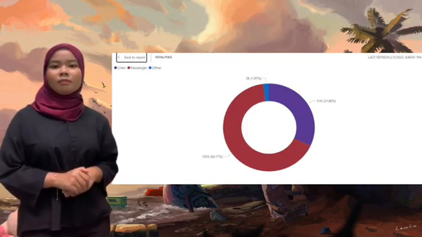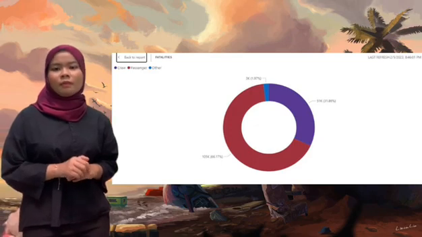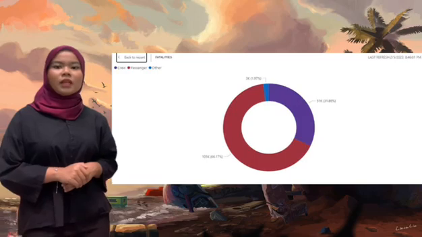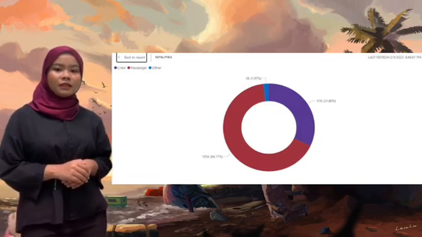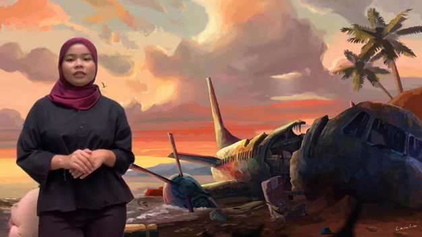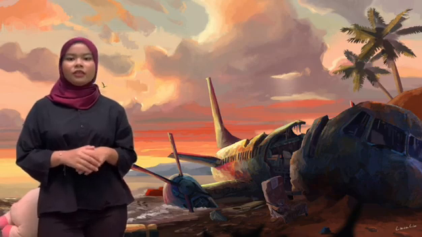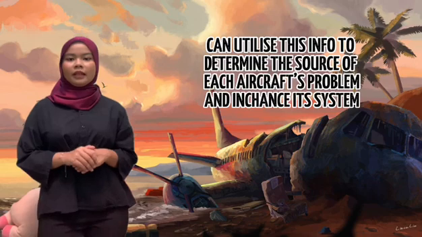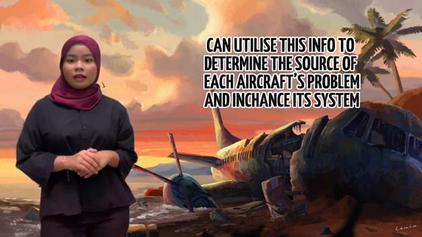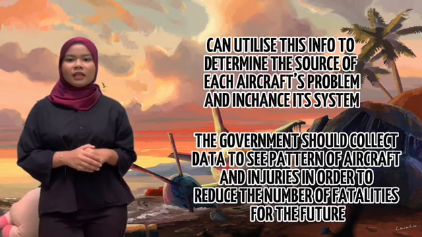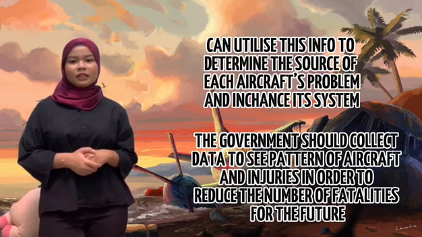Thus, the safety of the people, especially the passengers, should be prioritized by all. One's life is valuable to their relatives. To minimize the number of fatalities, the government should ensure the safety of the passengers. Thus, in conclusion, based on the findings, target users like aircraft engineers can utilize this information to determine the source of each aircraft problem and enhance its system. As a result, the government should collect data to see patterns of aircraft and injuries in order to reduce the number of fatalities for the future.